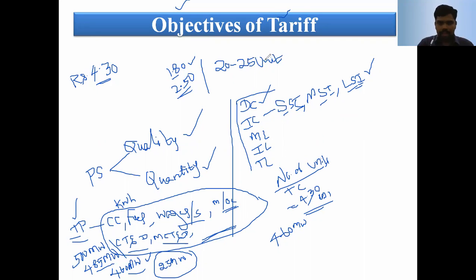Suppose there we are charging 1 rupee 80 paise, or you can take 2 rupees also. On average, we are getting 40 rupees. For this type of consumer, the EB bill, that is the electricity bill, is fixed per month. If they consume up to 50 units, suppose only 5 units or 15 units or 20 or up to 50 units, they are charged only 65 to 75 rupees. Suppose they cross that, more than 50 units in that particular area, then again the rate should be different.